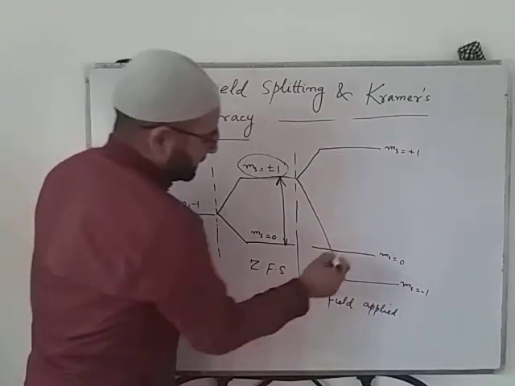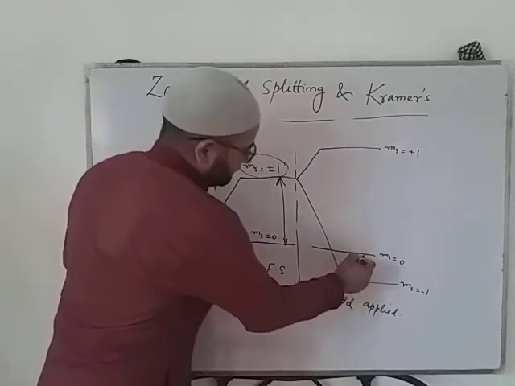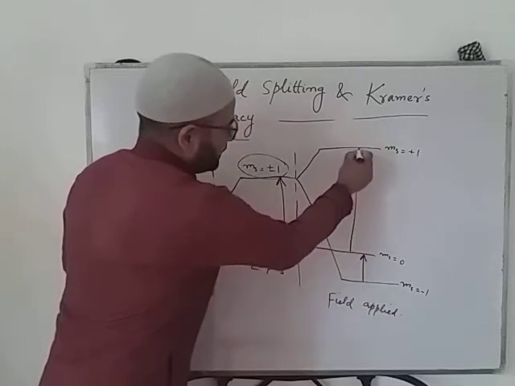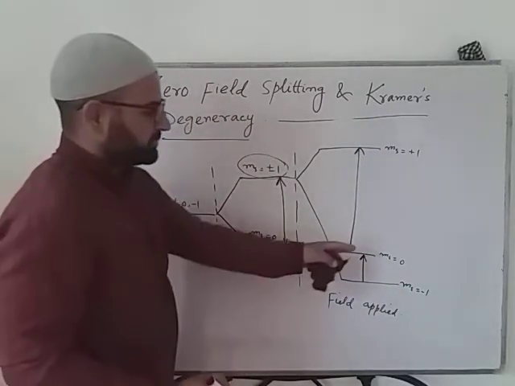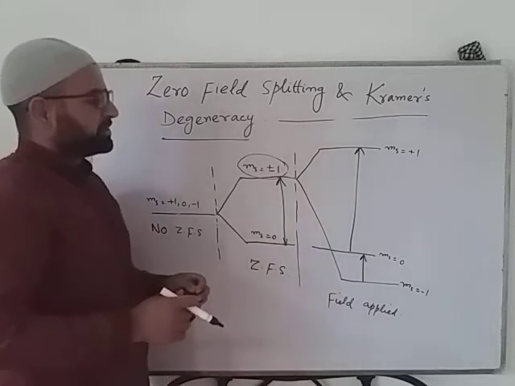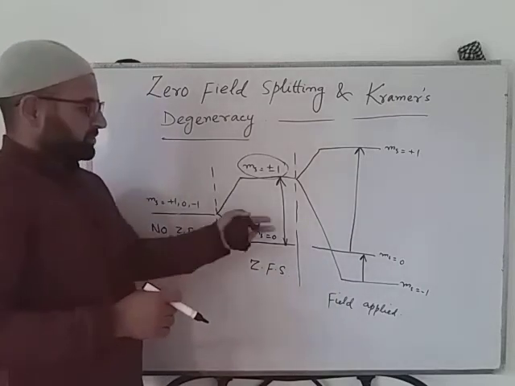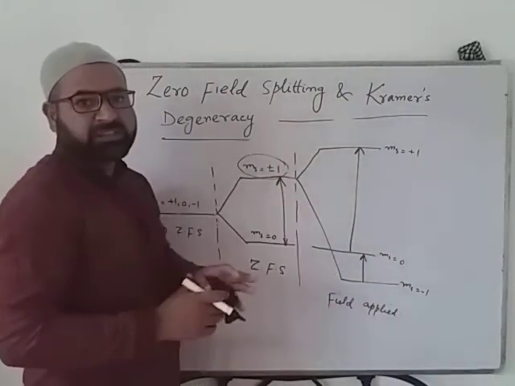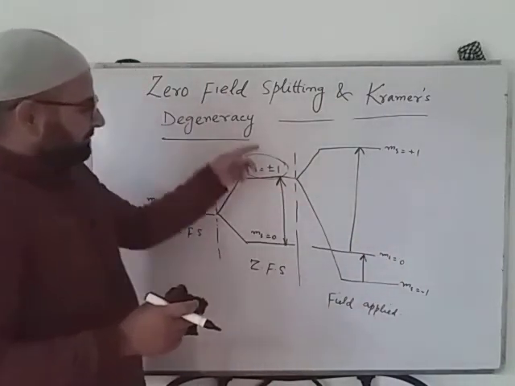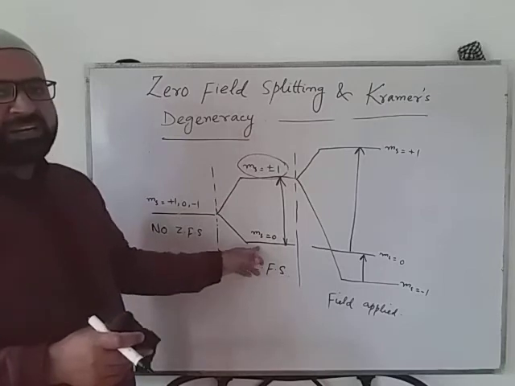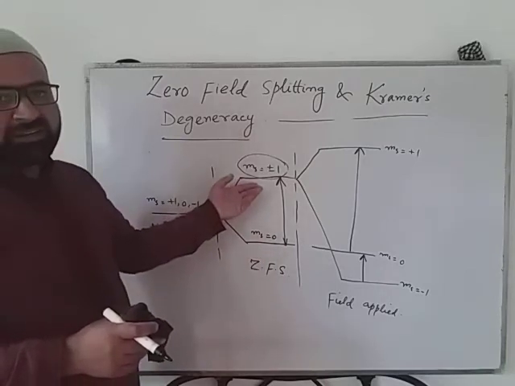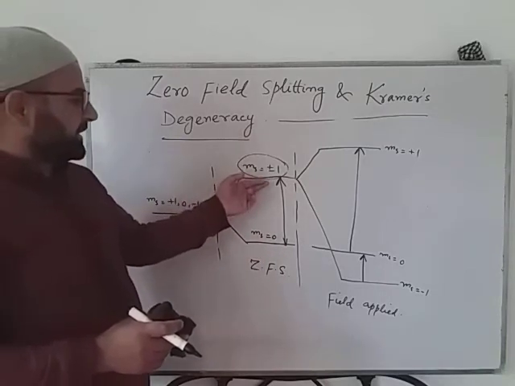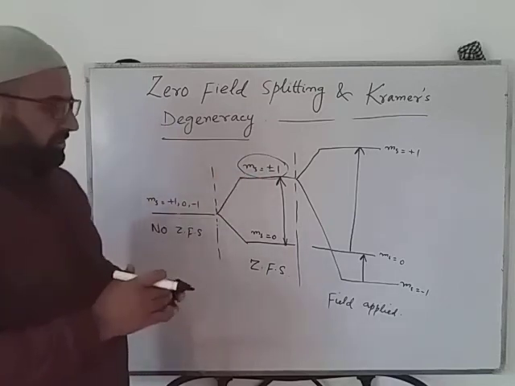But in case of this, what will happen? We will get two types of signals, from minus 1 to 0 and another one from 0 to plus 1. Here all the spin states are singly degenerate when the field was applied, but in the other case one is singly degenerate and another one is doubly degenerate, and this doubly degenerate state is called Kramer's doublet.